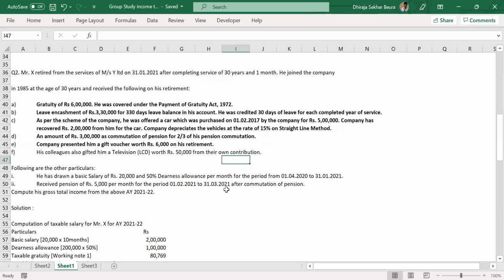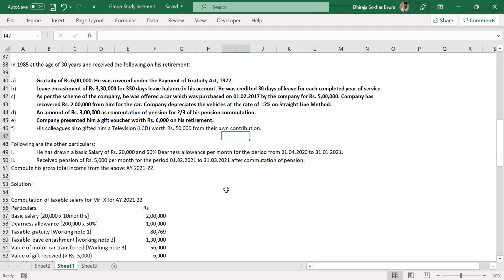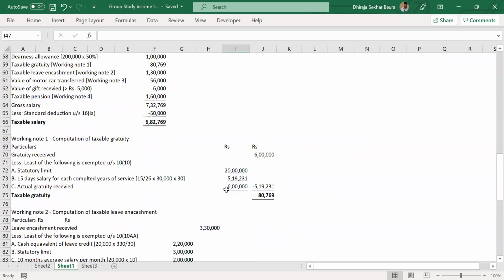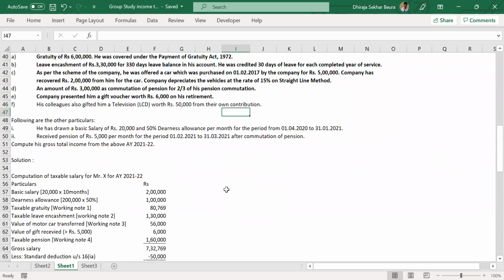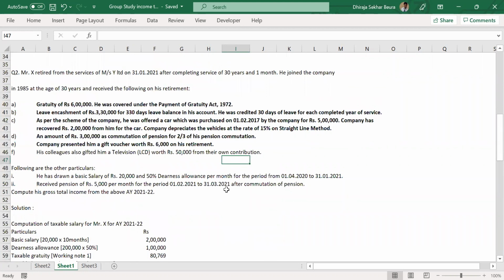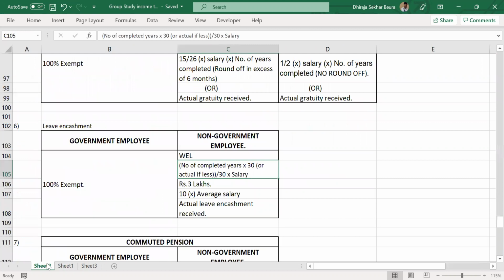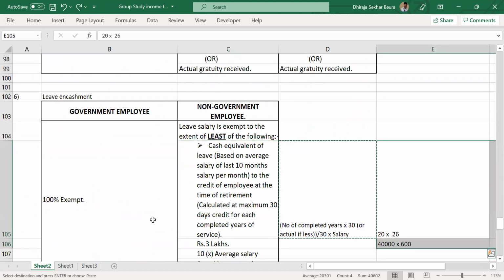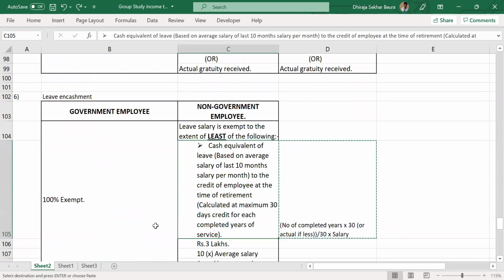3,30,000 minus 2 lakhs is the answer, right? 1,30,000. Yes, that is the taxable value. So we calculated one was 3 lakhs, the other one was 2 lakhs, then 3,30,000. What about the fourth one? That is what I want to know. Okay, I'll tell you. Actual paid minus whatever is the exempted amount, the remaining one will be the taxable amount.